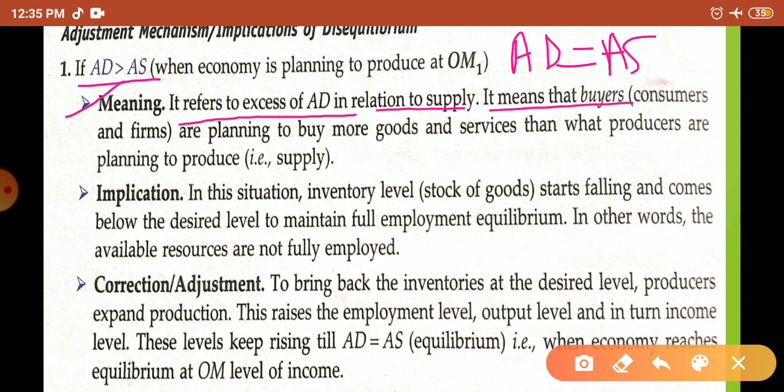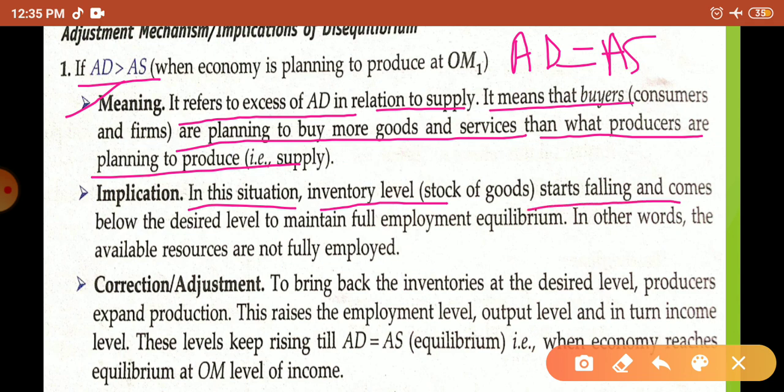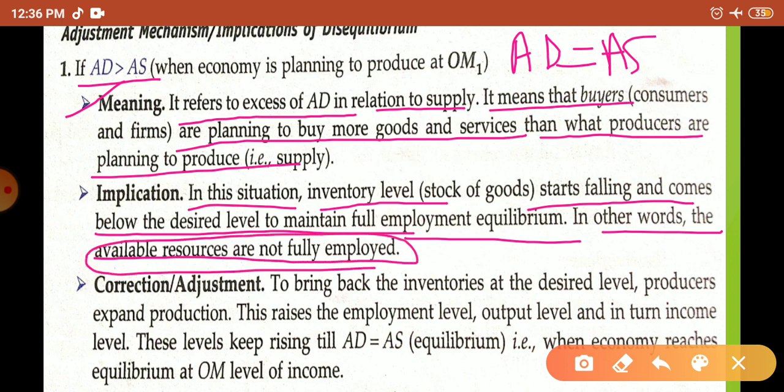It means that buyers are planning to buy more goods and services than what the producers are planning to produce. Implication: in this situation, inventory stock starts falling and comes below the desired level to maintain the full employment level. In other words, available resources are not fully employed.